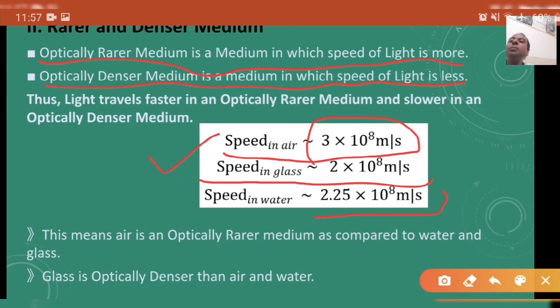Thus, light travels faster in an optically rarer medium. With these numerical values, you can draw the conclusion that light travels faster in an optically rarer medium and slower in an optically denser medium. This means that air is an optically rarer medium as compared to water and glass, and glass is optically denser than air and water.